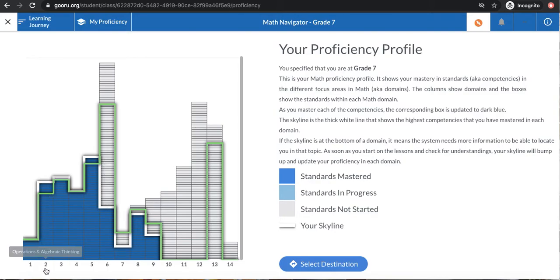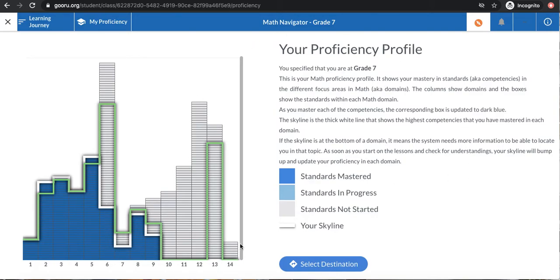So it looks like in some of those topics, I've already learned everything I need to know. So for operations and algebraic thinking, I can see that my white line, my sky line, is higher than this grade level line, so I'm all set for operations. I can see for geometry, my white line or my sky line is right here, but the grade 7 line is all the way up here, so I have quite a bit to learn in geometry.